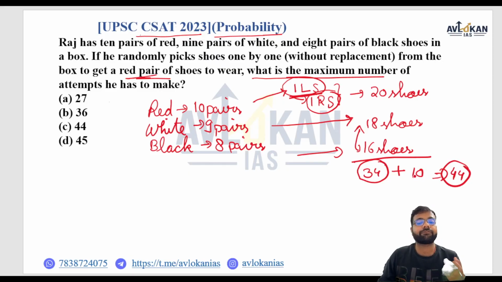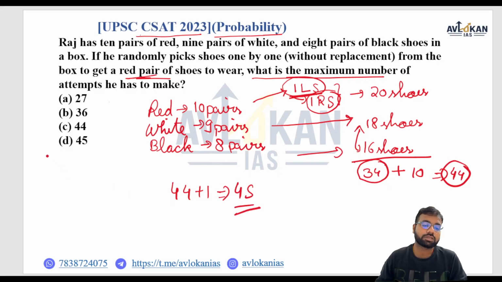Now when he has made 44 attempts, he is sure that he has at least one red shoe, either left or right. Also, that type of shoe he has already picked up. Now he has to pick another, the right or left of the chosen one. So that means he needs to pick one more. So the answer is 44 plus 1, that is 45. So 45 is the answer of this question.